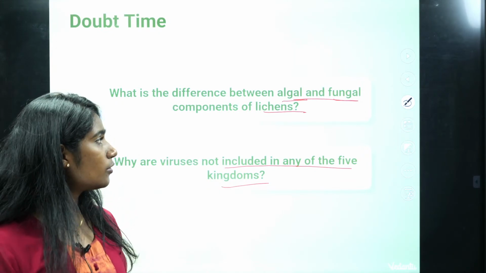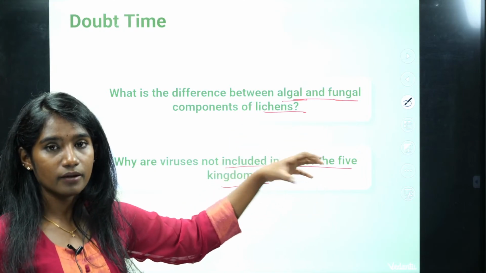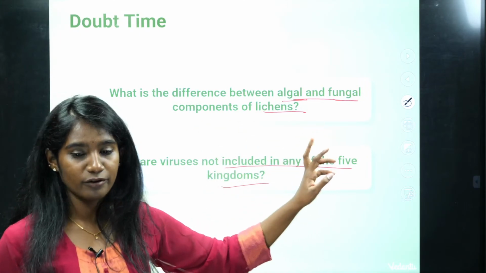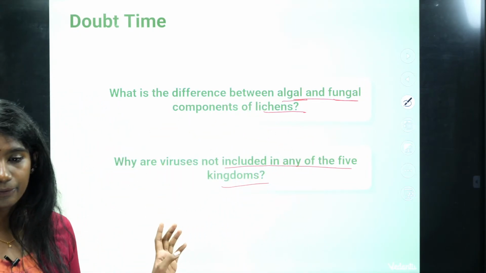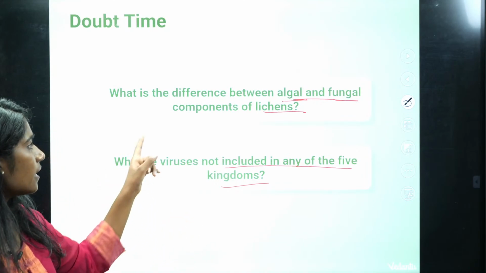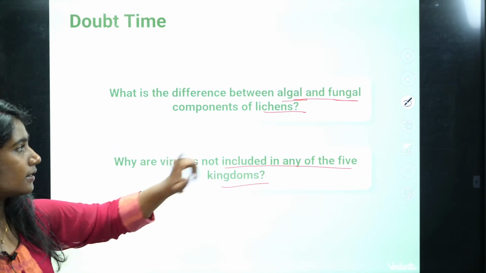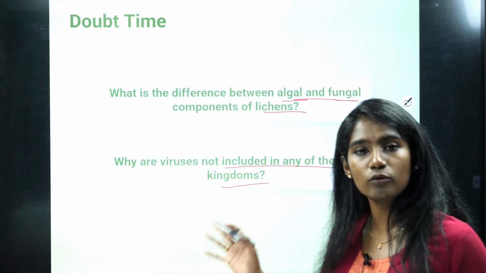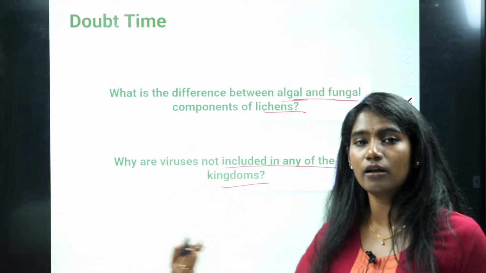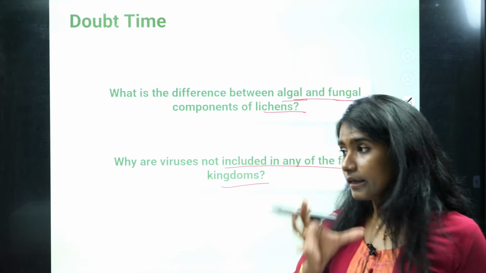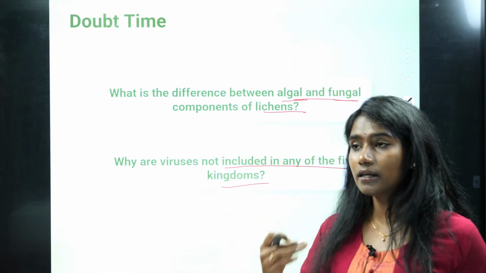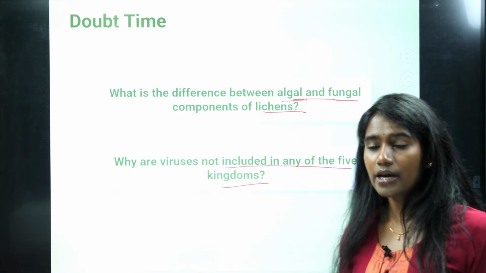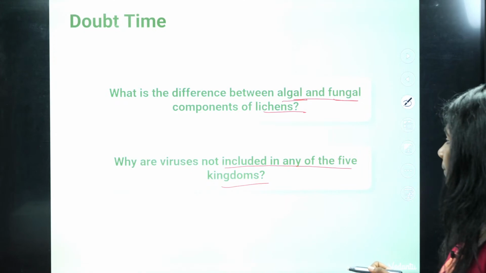Decomposed matter, right? So the fungus, the fungi, their mode of nutrition is saprophytic, which is a type of heterotrophic, whereas algae is autotrophic. They prepare their own food, right? So that is the difference. Their mode of nutrition varies. And algae can be unicellular eukaryote and can be multicellular eukaryotic also. The green algae is unicellular, whereas Spirogyra, which is also a type of algae, is multicellular. Okay, clear with that? Fine.